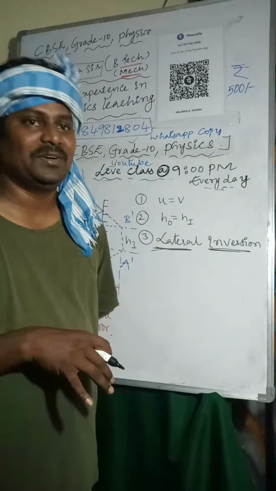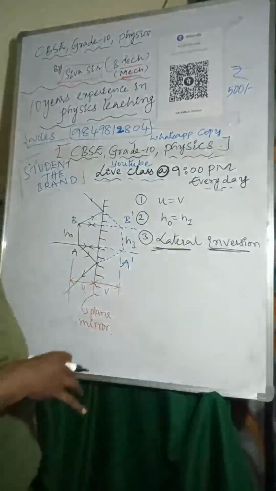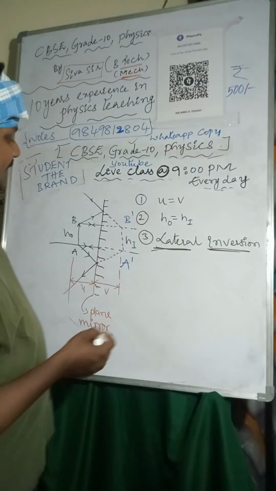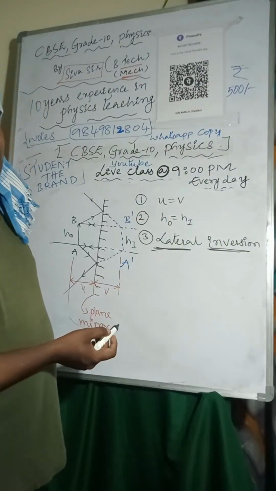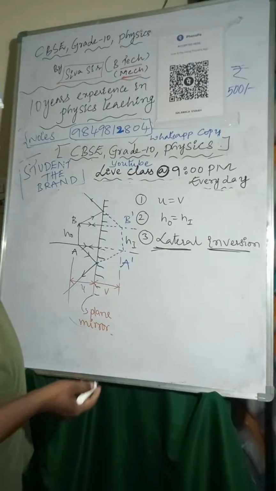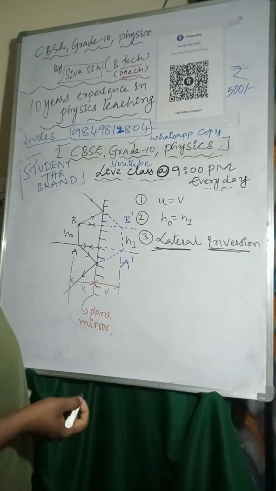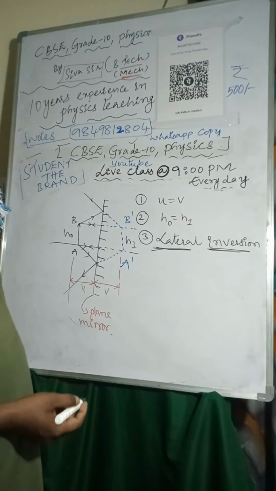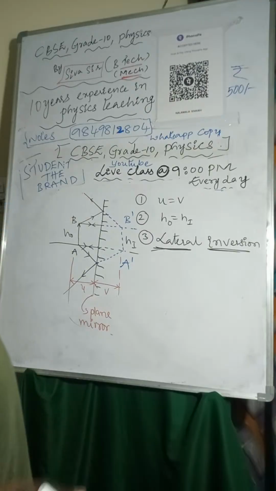So that is about lateral inversion. These are the three points: object distance is equal to image distance, height of the object is equal to height of the image, and it also shows lateral inversion. So this is about the plane mirror and the nature of the image formed by the plane mirror.